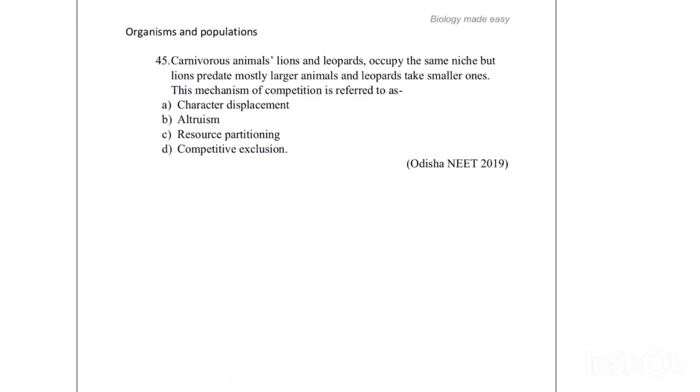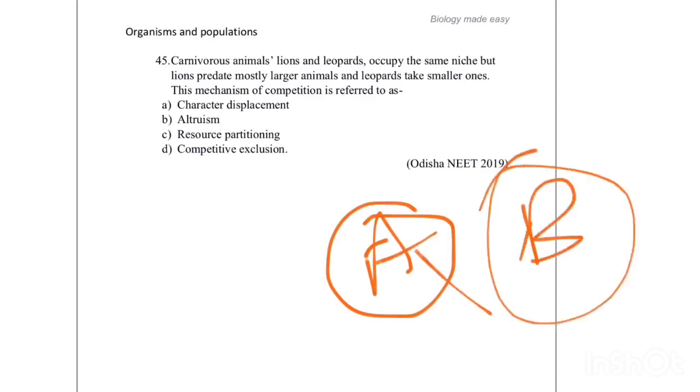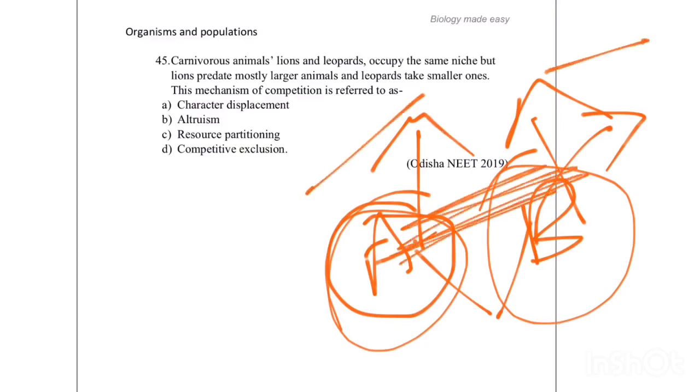Carnivorous animals like lions and leopards occupy the same niche, but the lions predate mostly larger animals and leopards take smaller ones. This mechanism of competition is referred to as. So I already discussed, if the two organisms like A and B are competing for the same resource, then only one is going to win, other is going to lose. So they have shared their resources. A takes this one, B takes this one, so there is no competition among themselves. This one is known as resource partitioning.